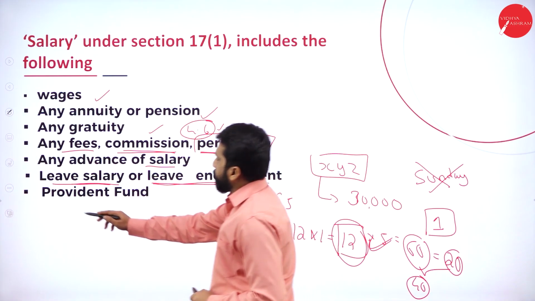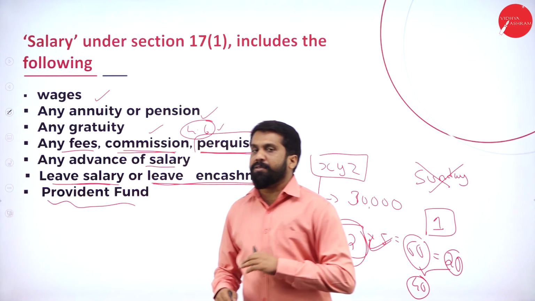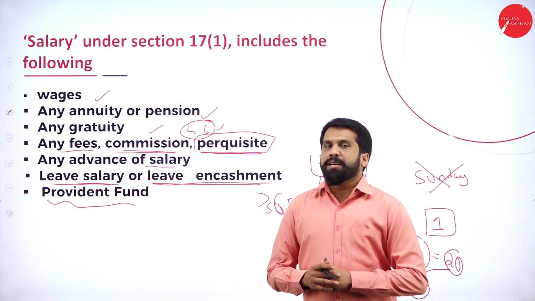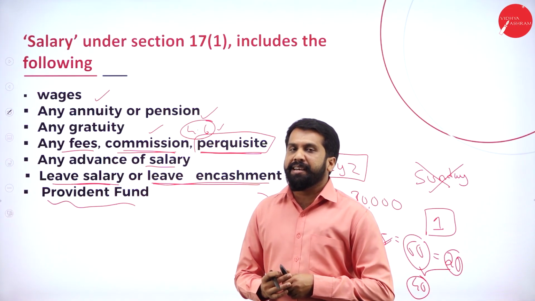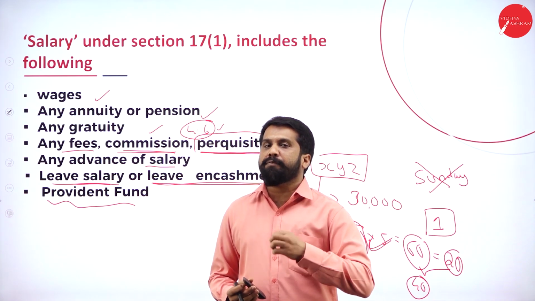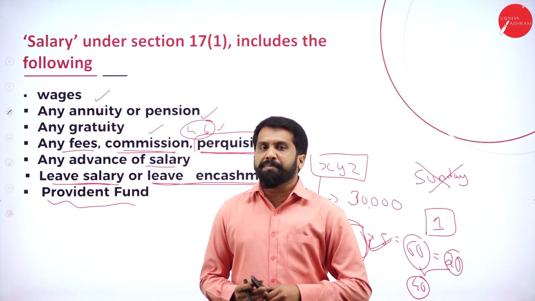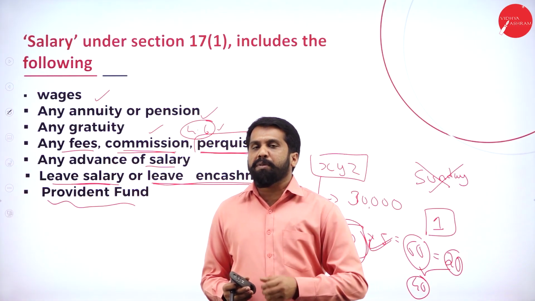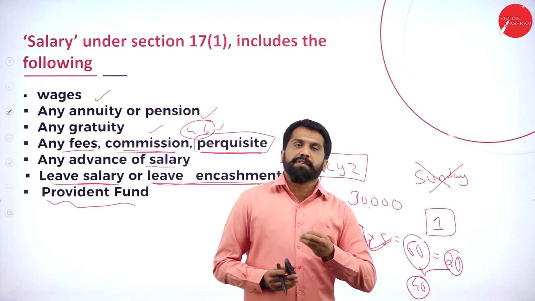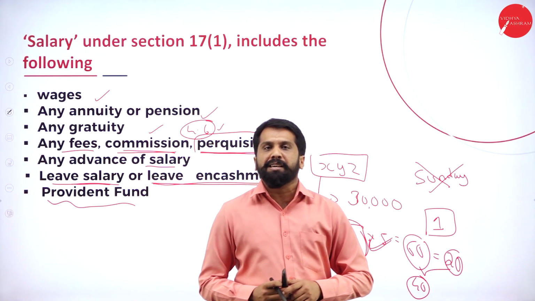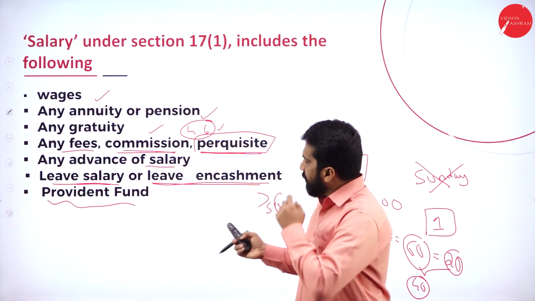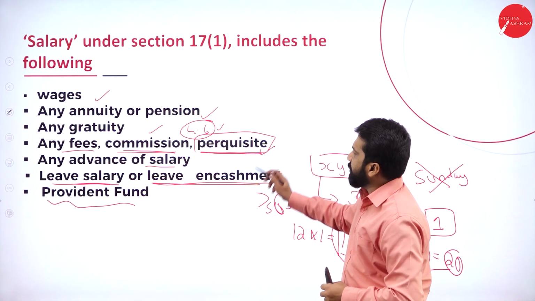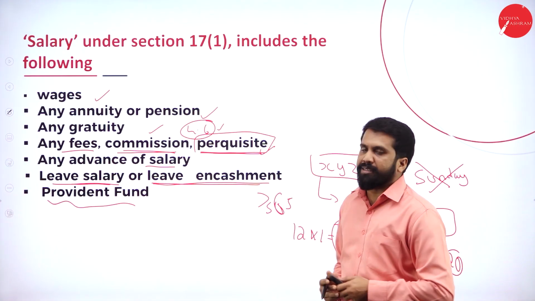Last one, Provident Fund. This Provident Fund, I will explain later while doing every problem. If I explain now, you will not understand. Provident Fund means whatever salary you get, some portion will be saved for your future, so that once you retire you will get some amount. Some portion will be provided by your employer, some portion will be deducted from your salary, and from the government also they will give you interest for that. Clear? So this is called your Provident Fund. I explain everything except perquisites. I'll explain that while doing that particular topic.